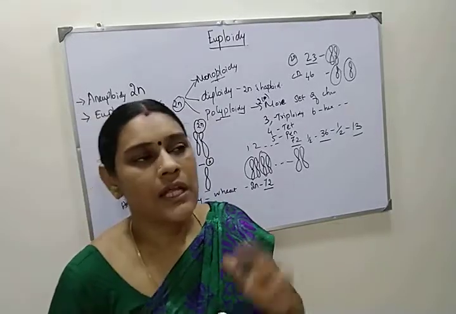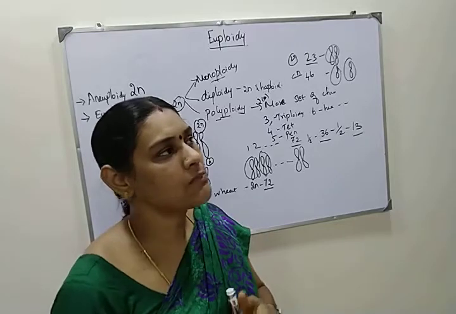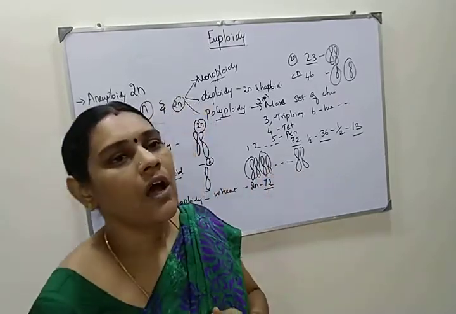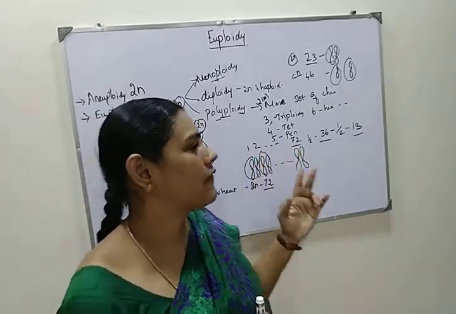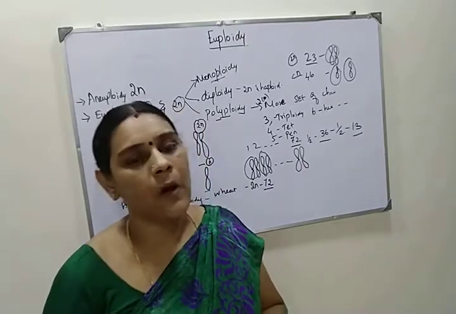This is the polyploidy introduction. In polyploidy you will have two types: autotriploidy and autotetraploidy.